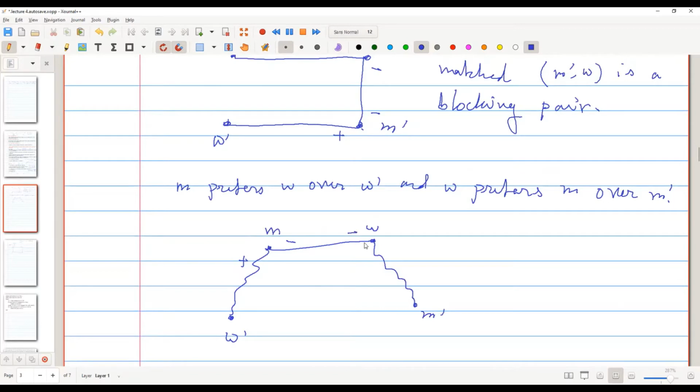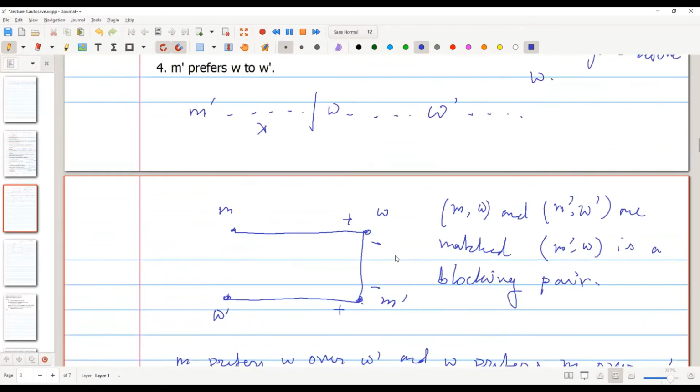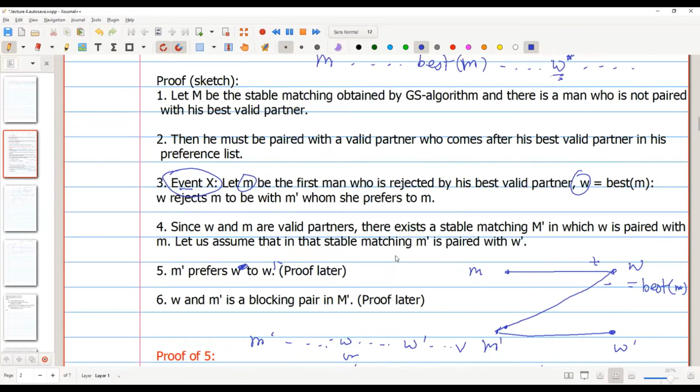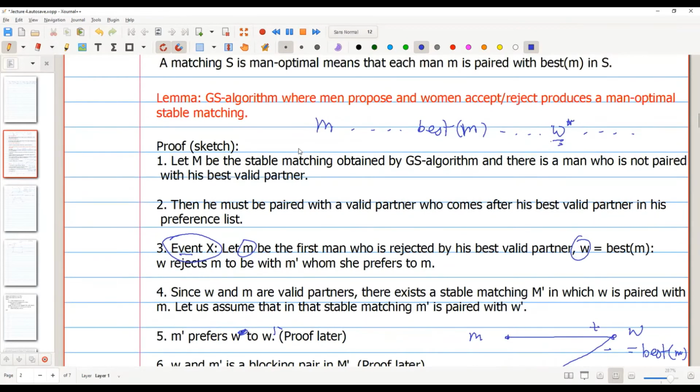Okay. So now, if it is clear, do you want me to go over this proof one more time? Yeah, can you just go over it once? Great.